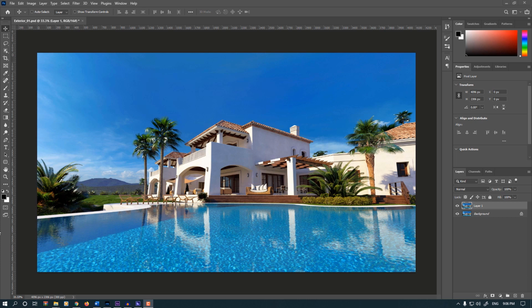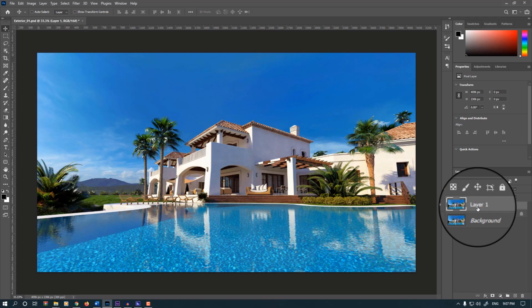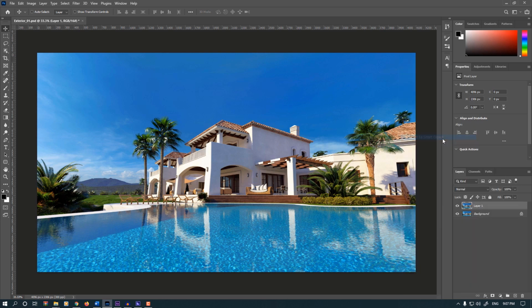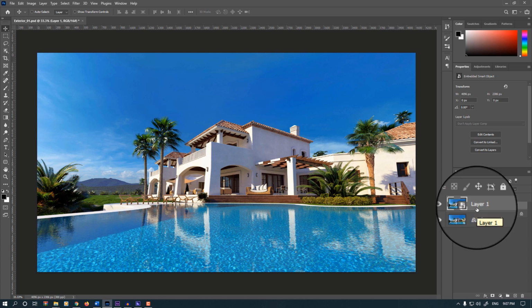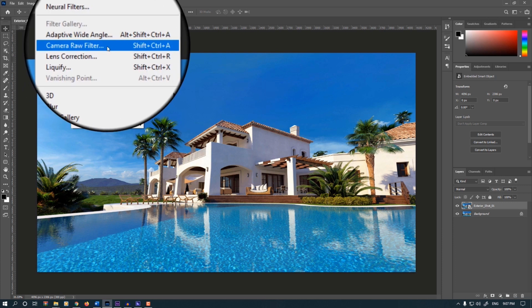First of all, we should convert our current layer to Smart Object to make sure we preserve all details and can undo unwanted changes. So, in the Layer panel, right-click on the new layer and select Convert to Smart Object. It is good to rename this layer. Double-click on the layer name and type exterior_shot_01.